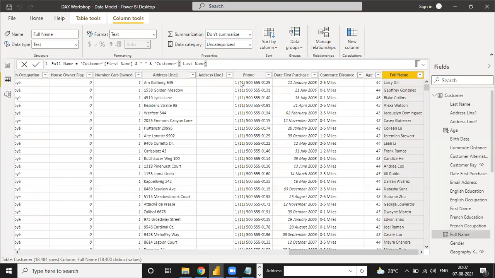Hello, hi Surender, tell me. Is it any file size, sir? Why do we need this full name as a column, not as a measure?